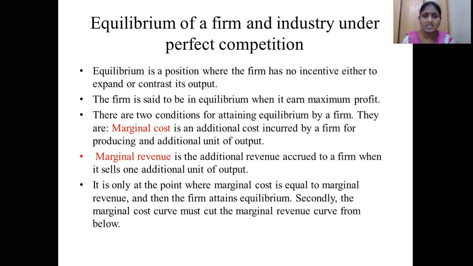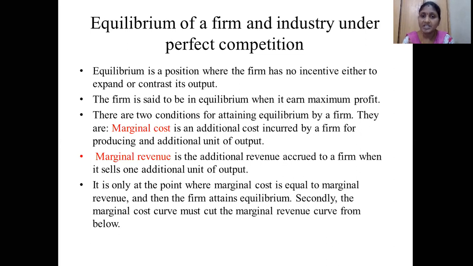So what is marginal cost? I will explain by an example. Suppose a company wants to expand its production, so it wants to produce more goods. For increasing its production, it has to incur some cost for establishing a new unit.